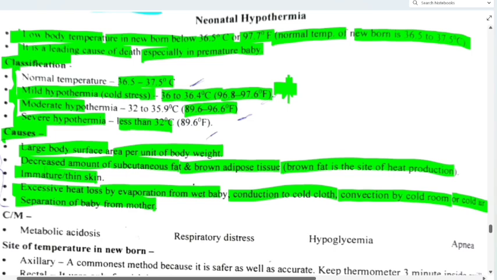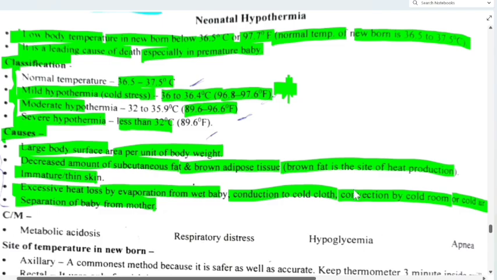Large body surface area per unit of body weight, then decreased amount of subcutaneous fat and brown adipose tissue, because brown fat is the site for heat production. Then immature or thin skin, excessive heat loss by evaporation from wet baby, conduction to cold cloth, convection by cold room or cold air, then separation of baby from mother.